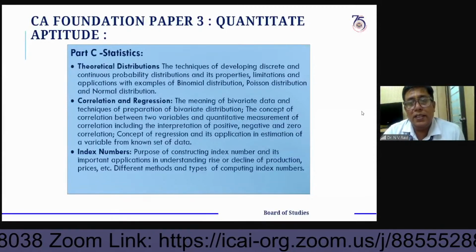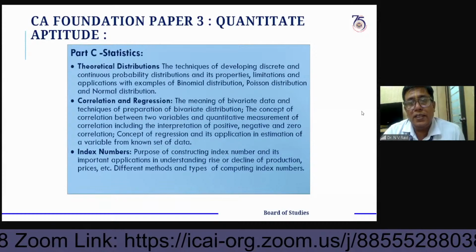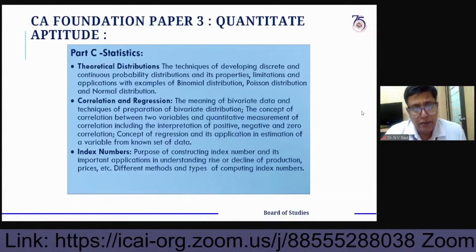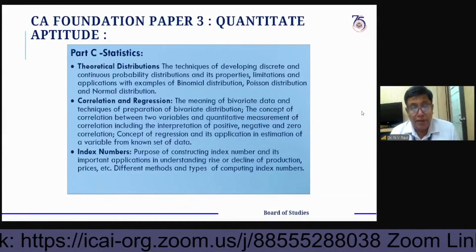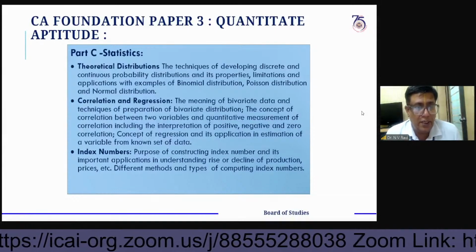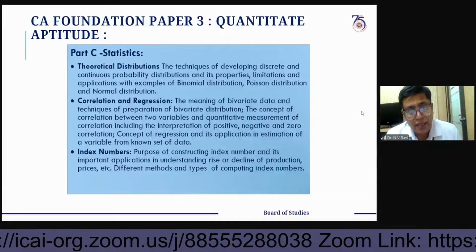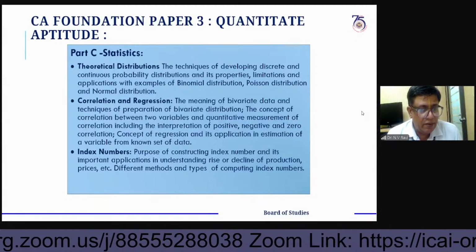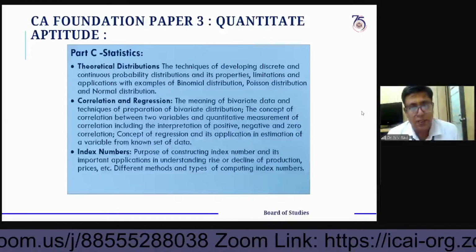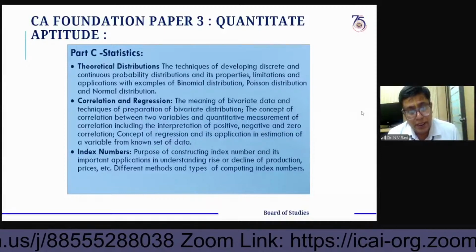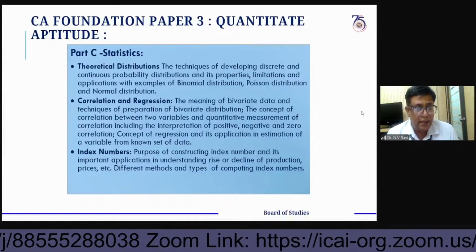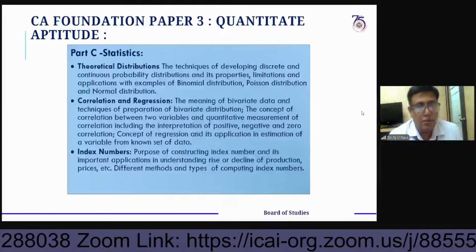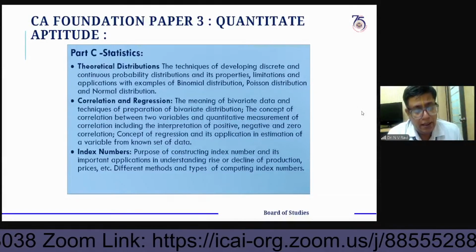Fisher's index number is the ideal index number. Sometimes a question is asked, which average? What is the Fisher index number? It is the geometric mean of the Laspeyres and Paasche index numbers. So sometimes in the examination, for which is the ideal average for index numbers, geometric mean is the ideal measure.